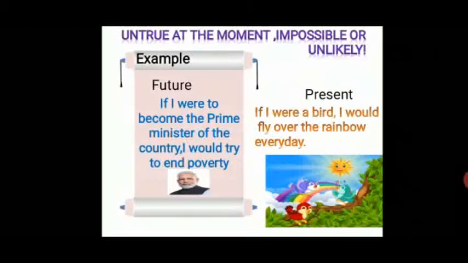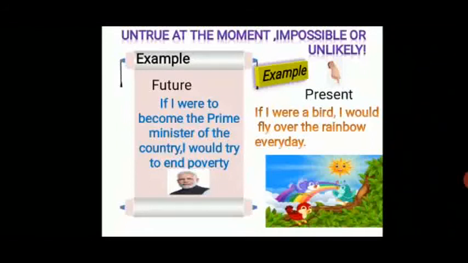If I were to become the Prime Minister of the country, I would try to end poverty, which is untrue at the moment as you are not the Prime Minister. And as we talk about the imaginary condition or impossible or unlikely condition, if I were a bird, I would fly over the rainbow every day. So this is a present imaginary condition. Neither are you a bird nor will you be able to fly.